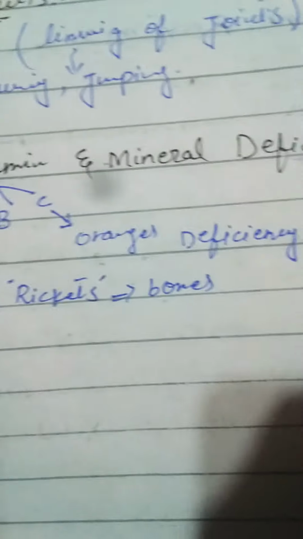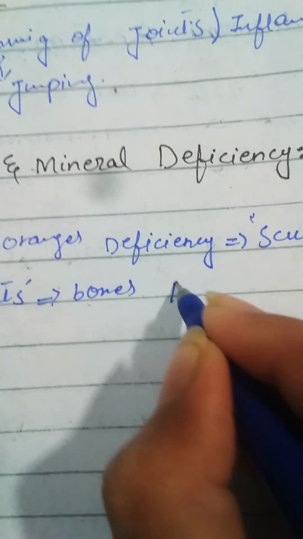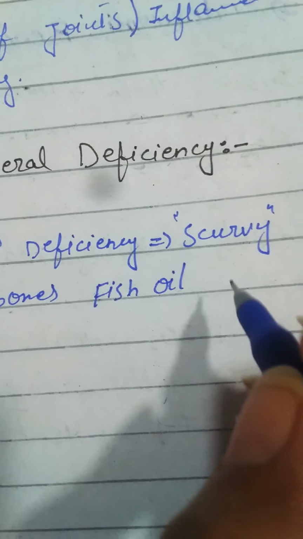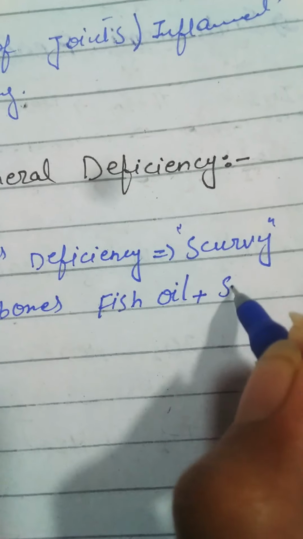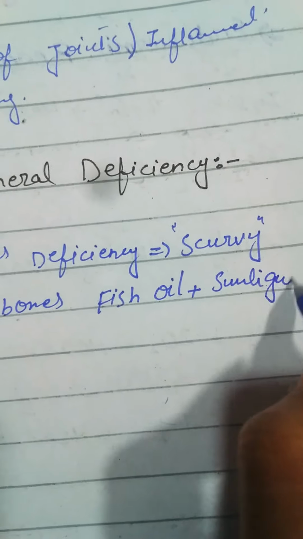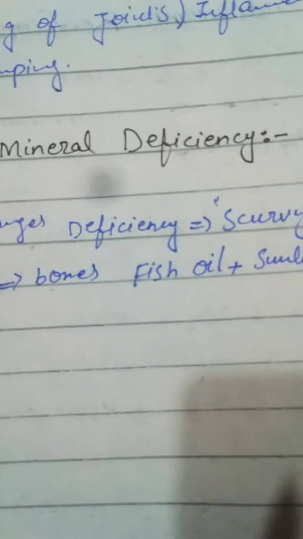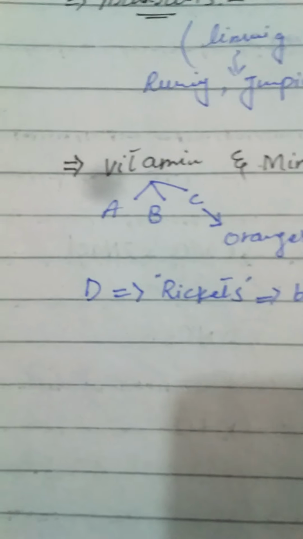And what is the source of vitamin D? The source of vitamin D is mainly fish oil, and we also get vitamin D from sunlight. When our body is exposed to sunlight, we get vitamin D too.